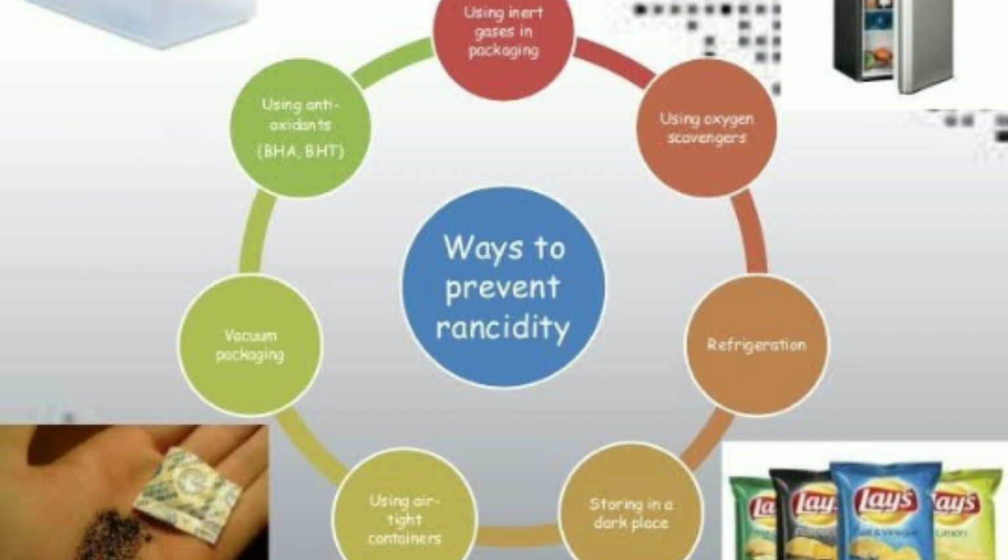Then the third one, the food is stored inside airtight container bags. Then the fourth one, the food is stored inside the refrigerators, and the last one, the sunlight: the food is stored away from the sunlight. So these are the prevention methods.